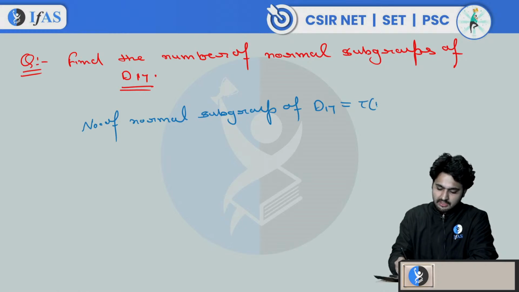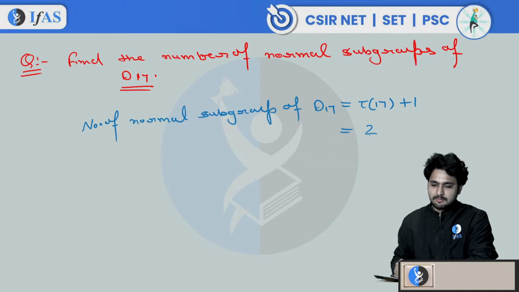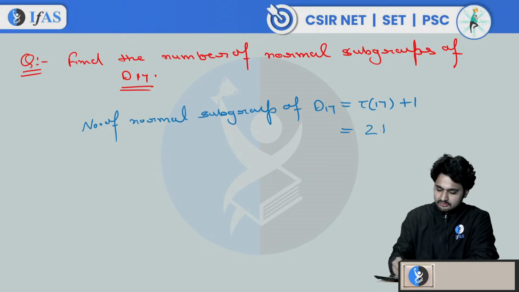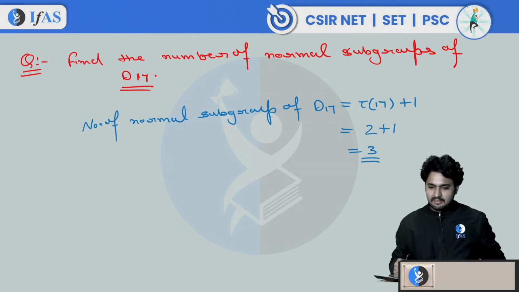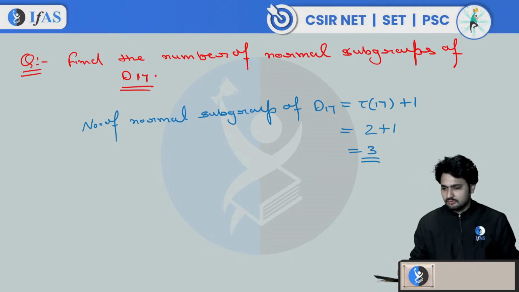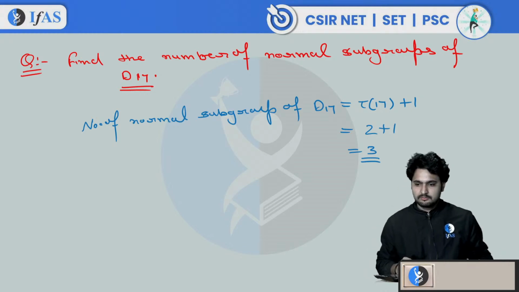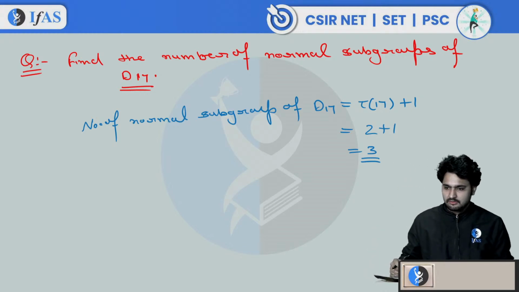It is nothing but tau 17 plus 1. How many divisors can 17 have? It is 2: 1 and 17, it is a prime number. So this is 2 plus 1, which equals 3. You can see what those subgroups are. So 3 is the correct answer. The number of normal subgroups of D17 is equal to 3.